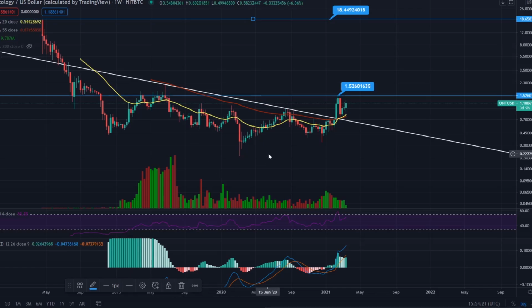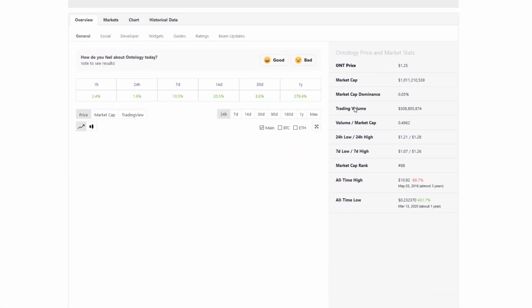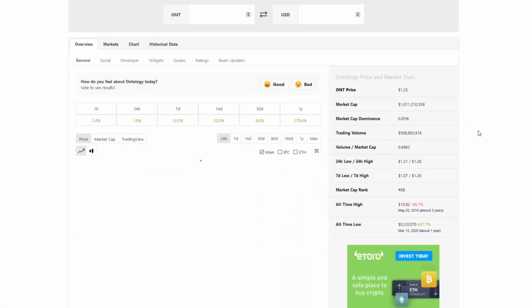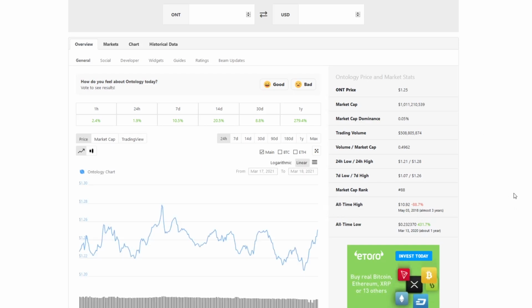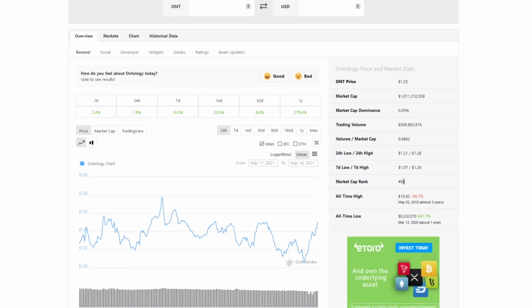Before I carry on any further with the technical analysis, we'll just look at the market cap. So we're just looking at the price data now for the market capitalization data for Ontology. This website is not reporting it particularly well. We can see that the all-time high is up there at $18. It's currently at a market capitalization of 1 billion. The price ticker is $1.25. It has a trading volume of 500 million, which is healthy, and it has a market cap rank of 88 in market cap rankings.